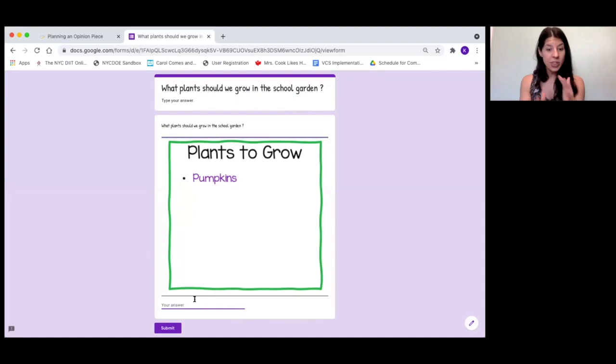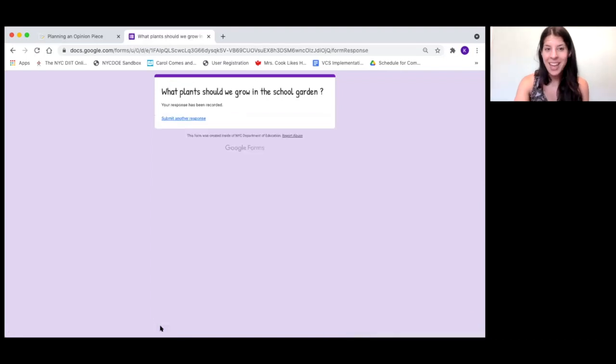Oh, I also think that sunflowers would be a great addition to our school garden because they grow really tall, and when they bloom, they're absolutely beautiful. So I think that that would be a good thing to add to the school garden. So I'll type sunflowers in right there, hit submit, and then there you go. Now your teacher will have your answer to add to your chart and fill it with everybody's opinion from the whole class. Are you ready? Grab your grown-up to help you type your answer into Google Forms.